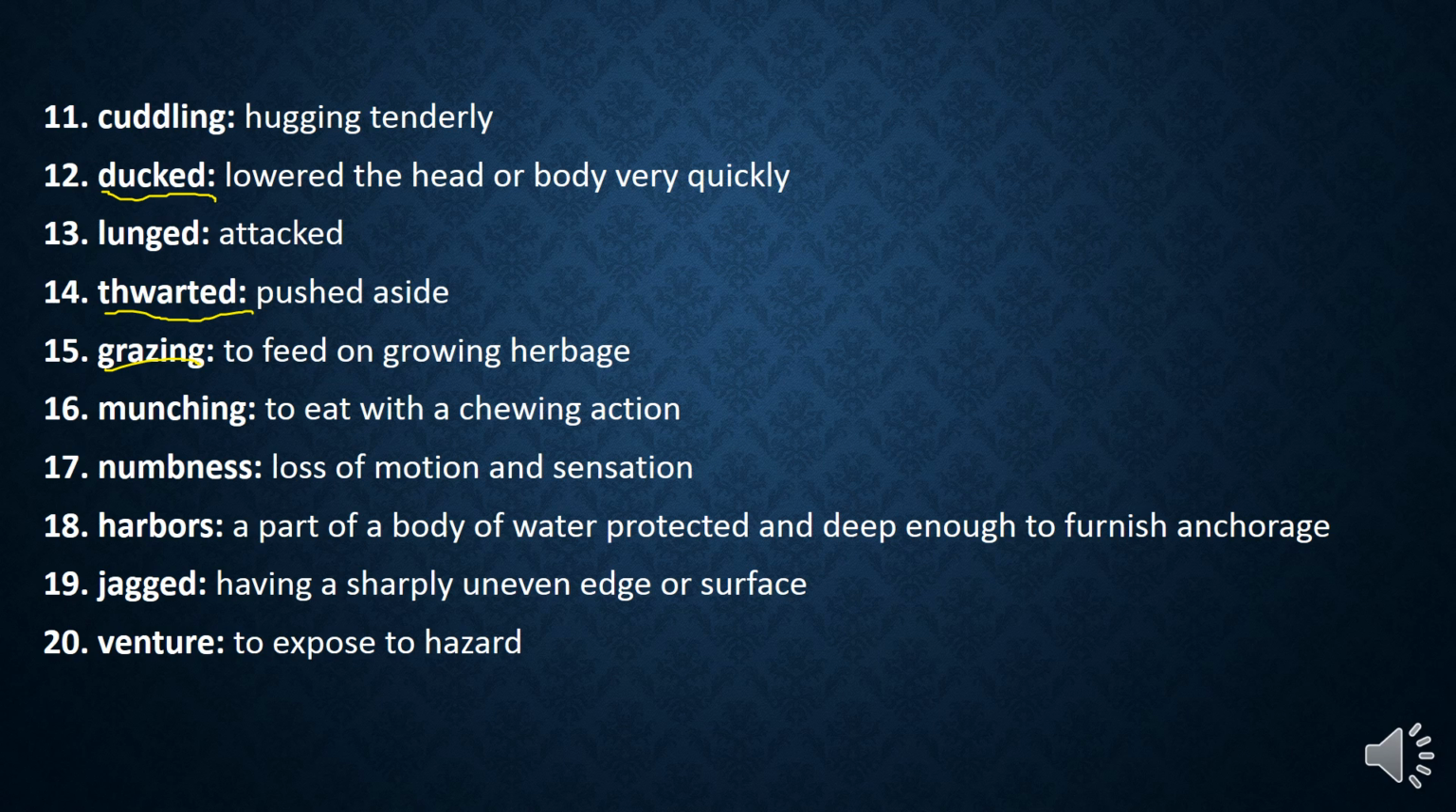Number 17, numbness. Pay attention here to the pronunciation of the word. B is silent, we do not pronounce it, so it's numness. It's the loss of motion and sensation, when you have no feelings, when you lose any sense of feeling. This is numbness. Number 18, harbors. Harbors are a part of a body of water protected and deep enough to furnish anchorage. So it's a place where the ships park, maybe at the sea.